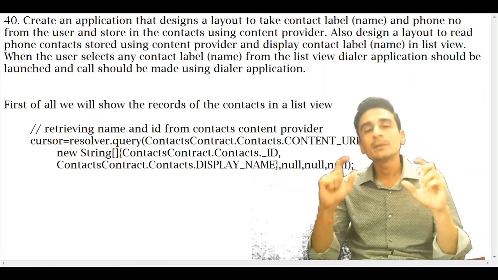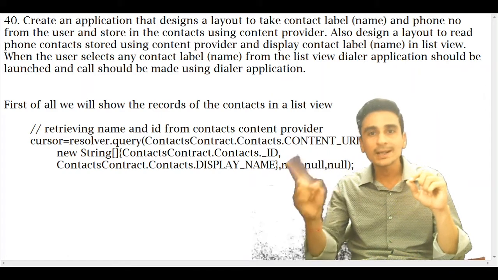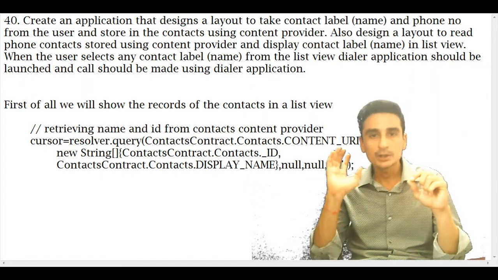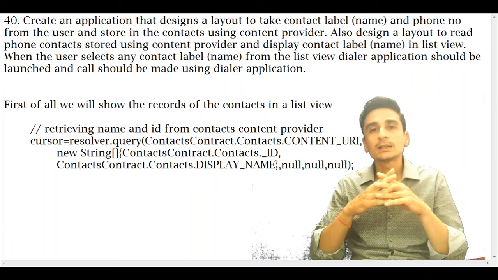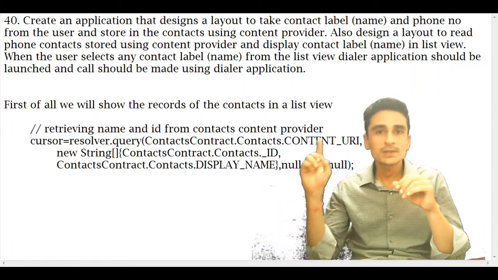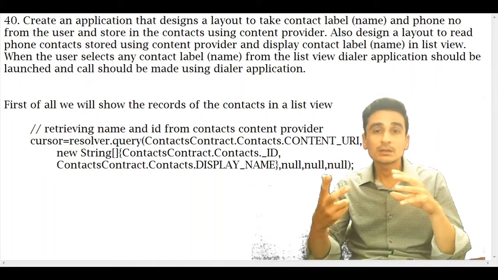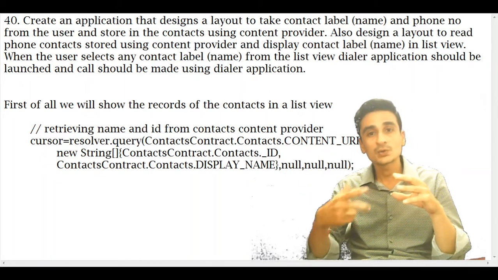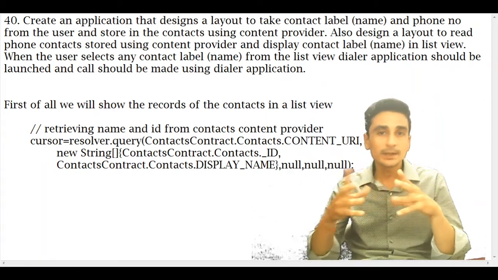We will be displaying these two things of each record in the contact content provider in our list view. Understand? So as you can see here, two columns are to be read and put in the list view. These two columns are ID, which will represent the phone number associated with a particular contact, and the second thing is display name.